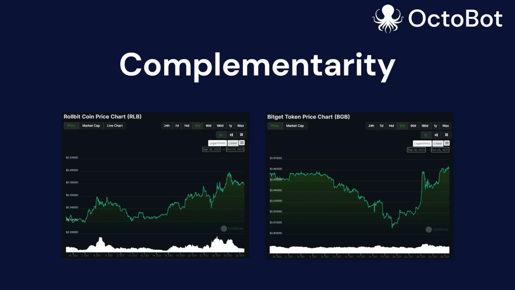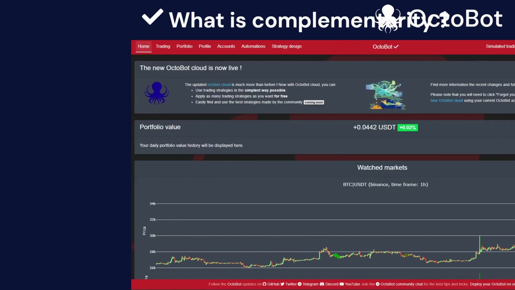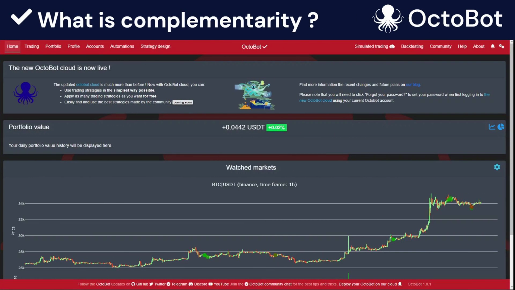So how do we do this? Basically, we want all of our markets to be as active as possible, and more importantly, when one of our markets is not active, we want the others to be active. This is what we call complementarity. We always have at least one active market at a time. Let's move to OctoBot to illustrate what I mean with complementarity.